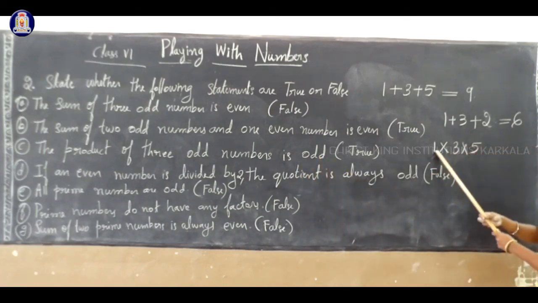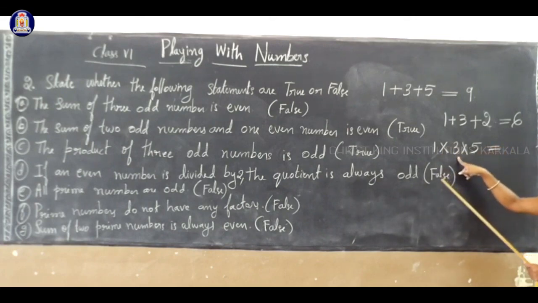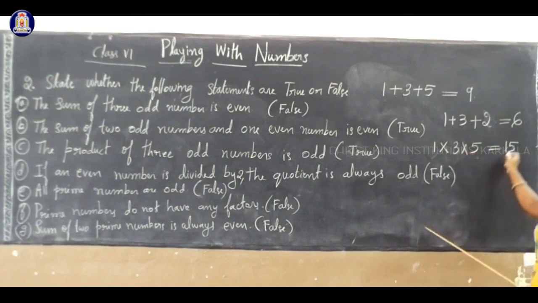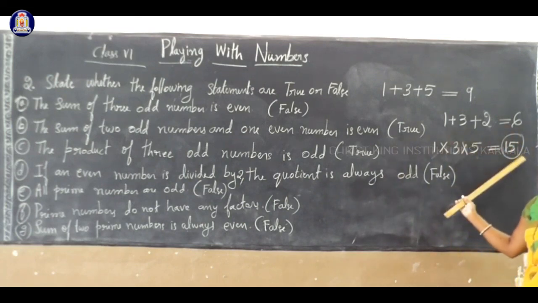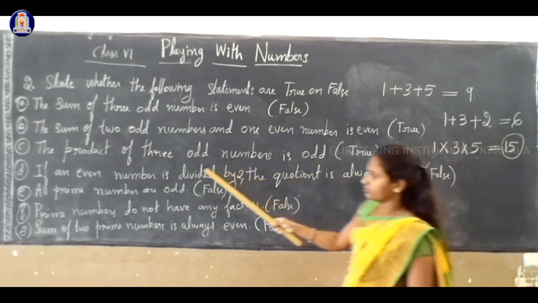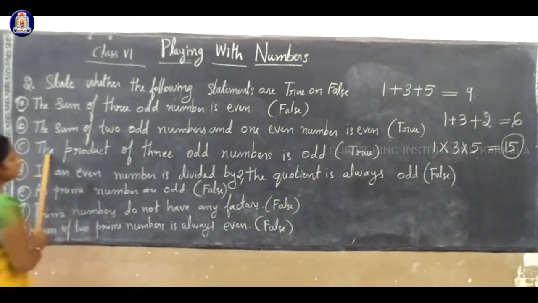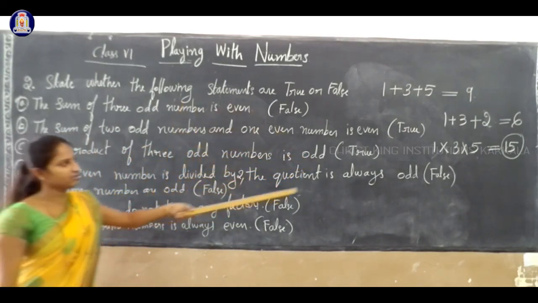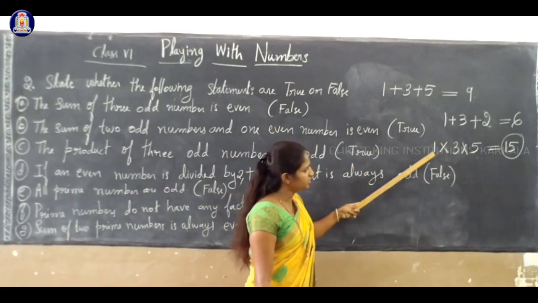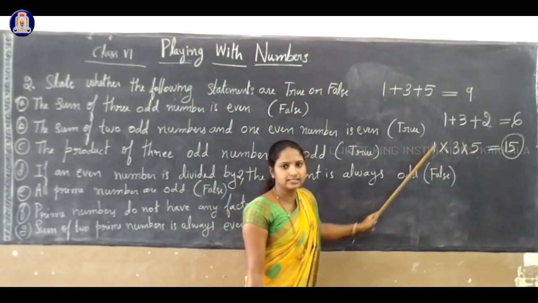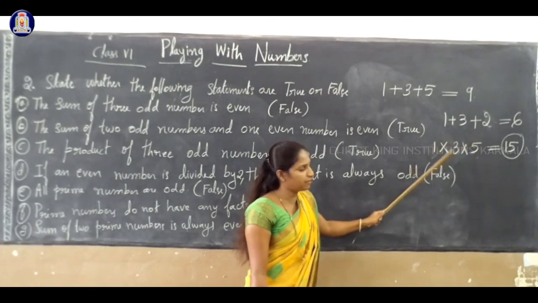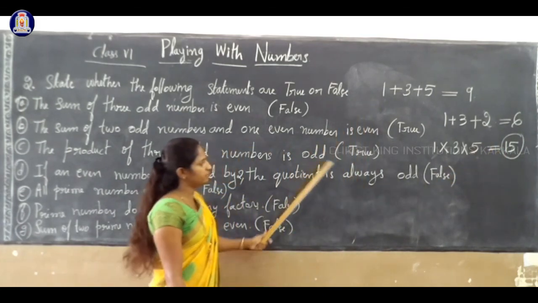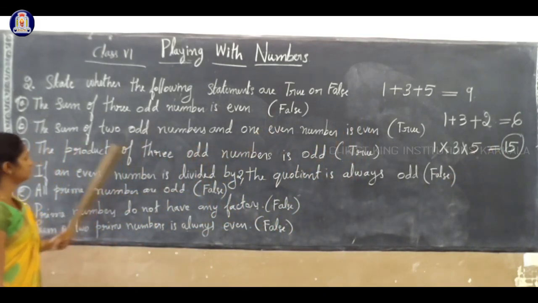So we have to check 1 into 3. 1 3 is 3. 3 5 is 15. Correct? So 15, is it even or odd? 15 is an odd number. So the third statement, the product of 3 odd numbers is odd, is true. See, you can take some example and check 1, 3 and 5. These 3 are odd numbers. If you find the product, we get an odd number. So the third statement is a true statement.